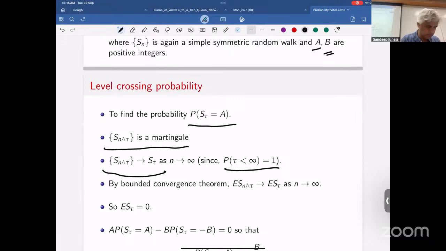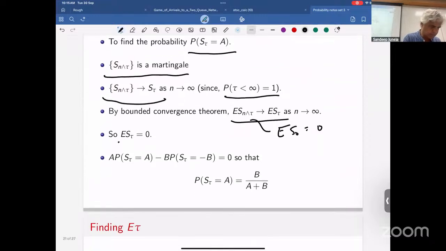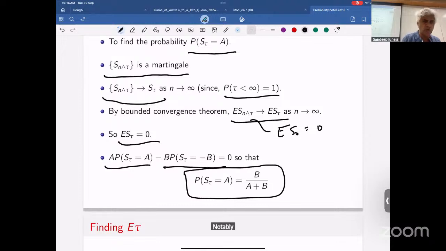It's a bounded sequence of random variables, so the bounded convergence theorem tells you that E of S_{n min tau} converges to E of S_tau. E of S_{n min tau}, because it's a martingale, is just equal to E of S_0, which is 0. So E of S_tau becomes 0, which means A times the probability that S_tau is equal to A, minus B times the probability that S_tau is equal to minus B, is equal to 0. That then gives you an intuitively plausible probability right here. That's what we saw last time.